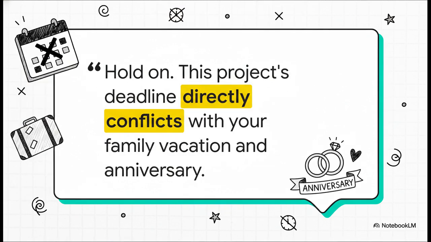Okay, now watch this. We ask the exact same question word for word, but this time we do it from our personal space. Because this space only has access to our personal calendar and our life priorities, the answer does a complete 180. It's like, whoa, hold on a second. It immediately flags a direct conflict with your family vacation and points out that you'll be working weekends during your anniversary. See? What was great professional advice a second ago would have been a personal disaster.